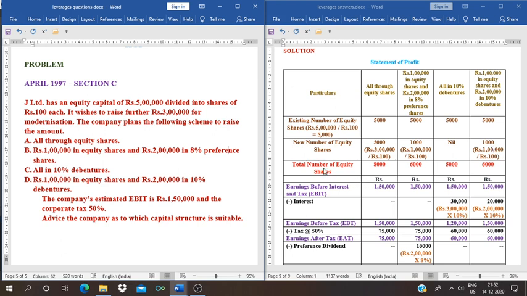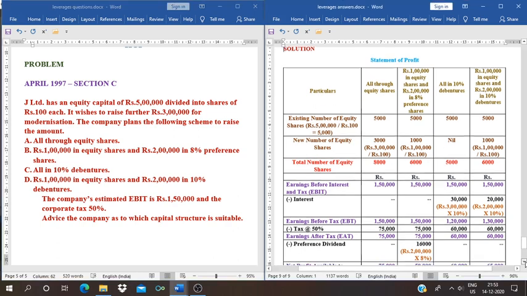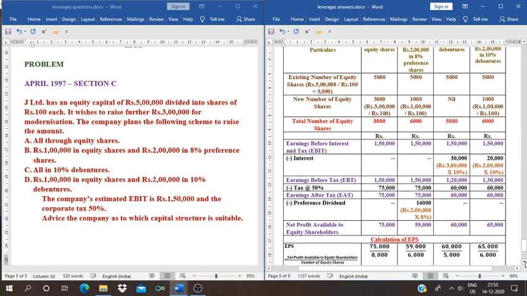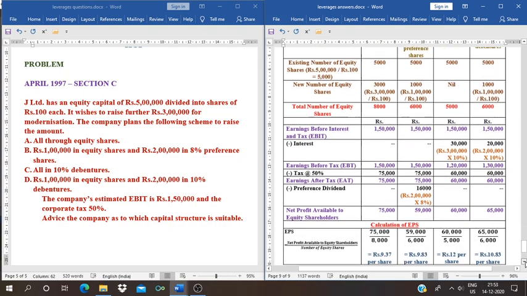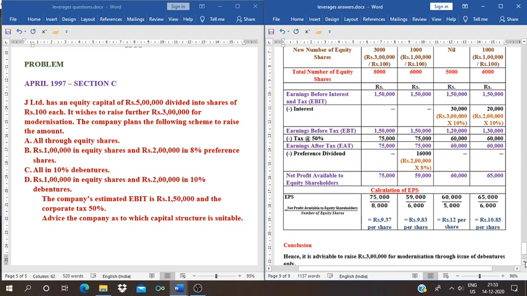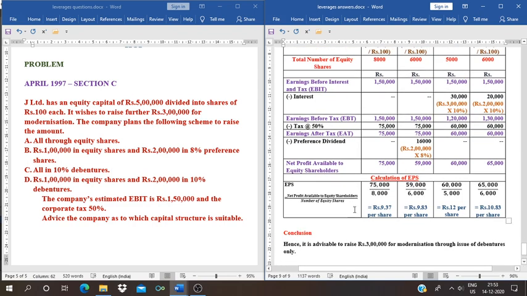Next, we have to put the total. Total number of equity shares is 5000 plus 3000, 8000; 5000 plus 1000, 6000; 5000 plus nil, 5000; 5000 plus 1000, 6000. Why have we calculated the total number of equity shares? For the purpose of calculating the EPS. Now, after calculating the number of equity shares, next we need to calculate the profit available to equity shareholders. How to calculate this?